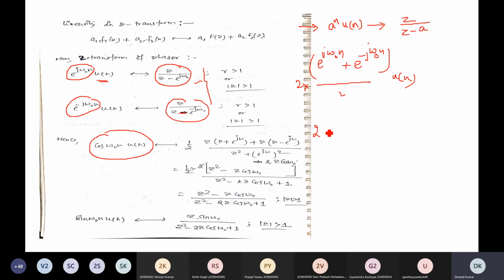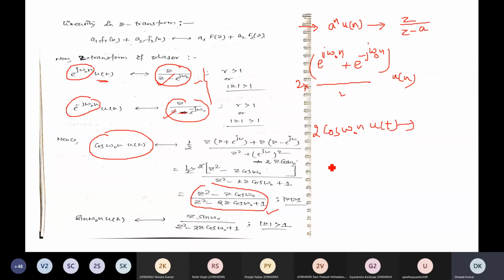This term is cos omega naught n u of n. And in the right hand side, take the addition of these two terms, you will get z square minus z cos omega naught divided by z square minus 2z cos omega naught plus 1.